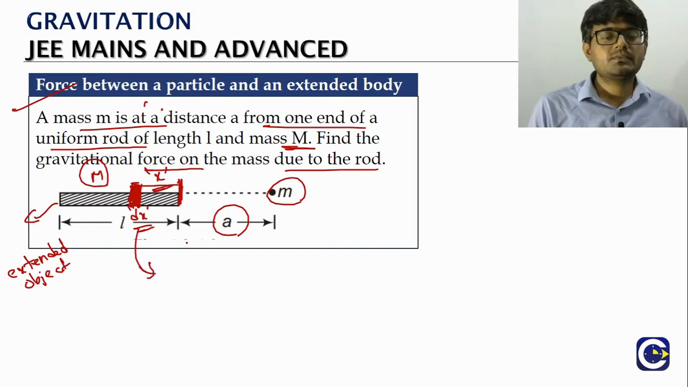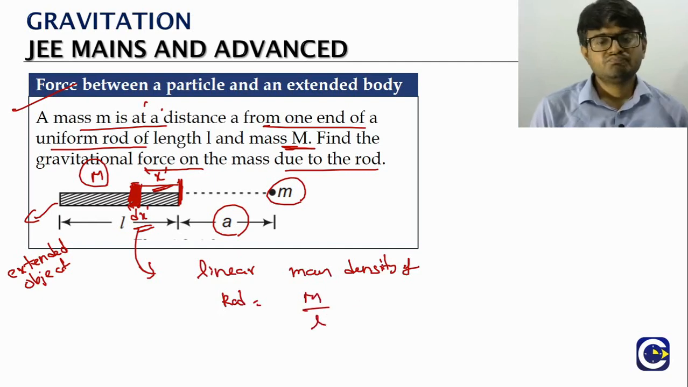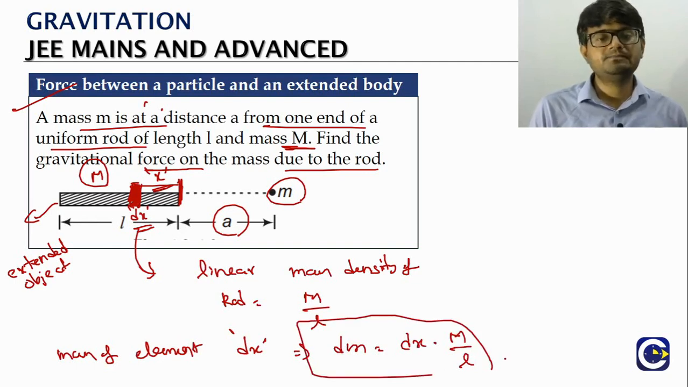Now what is the linear mass density of the rod? It will be equal to the mass of the rod by the length. Then the mass of that small element dx, let's say we call it dm, is its length into the linear mass density. So this is the mass of that small element.